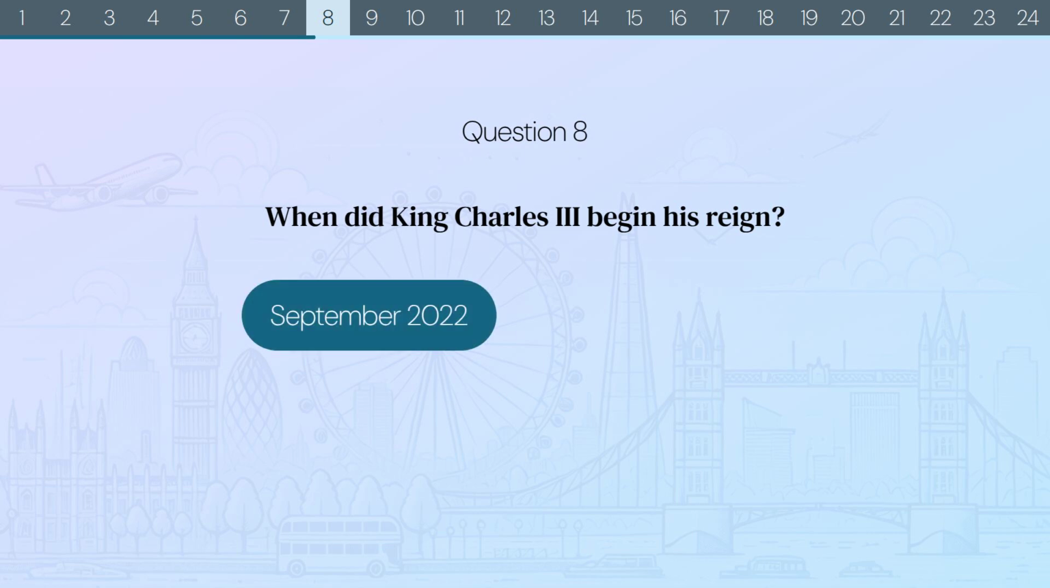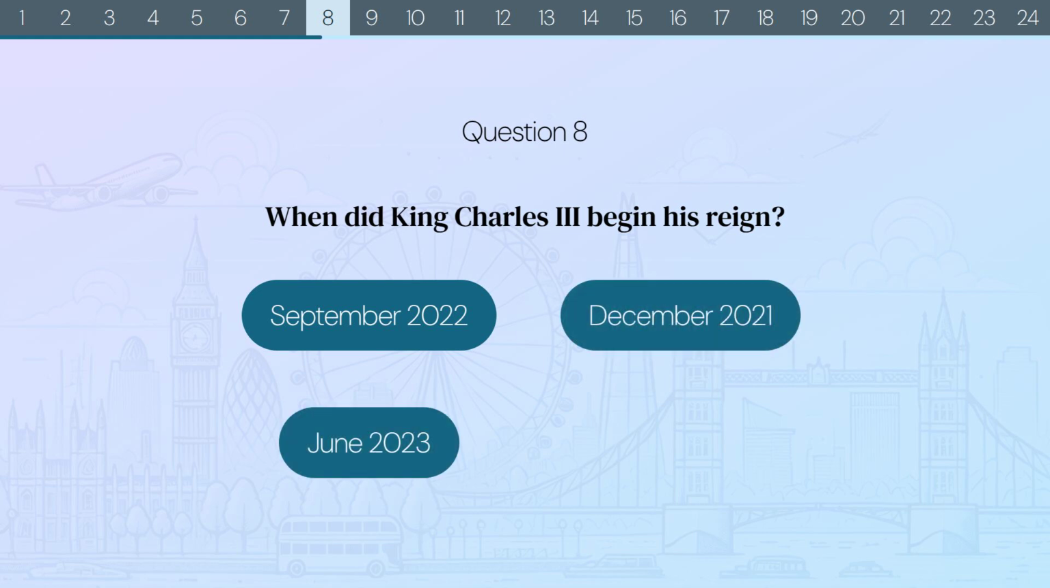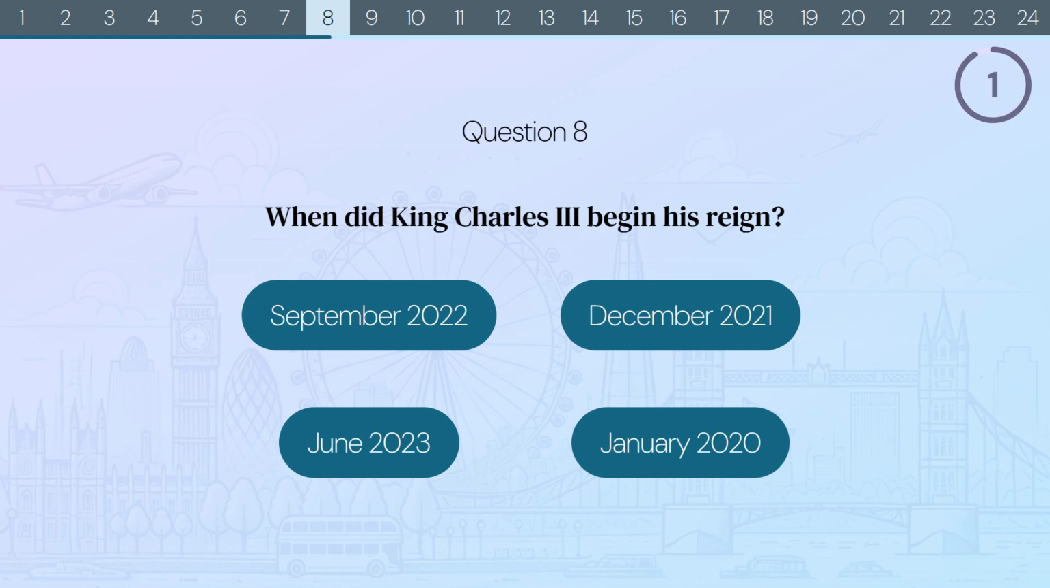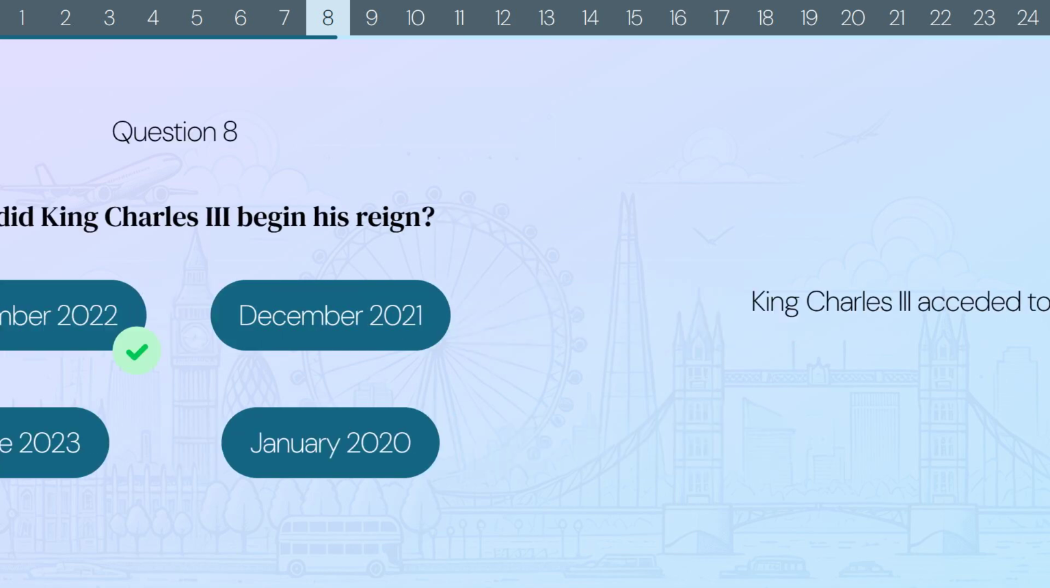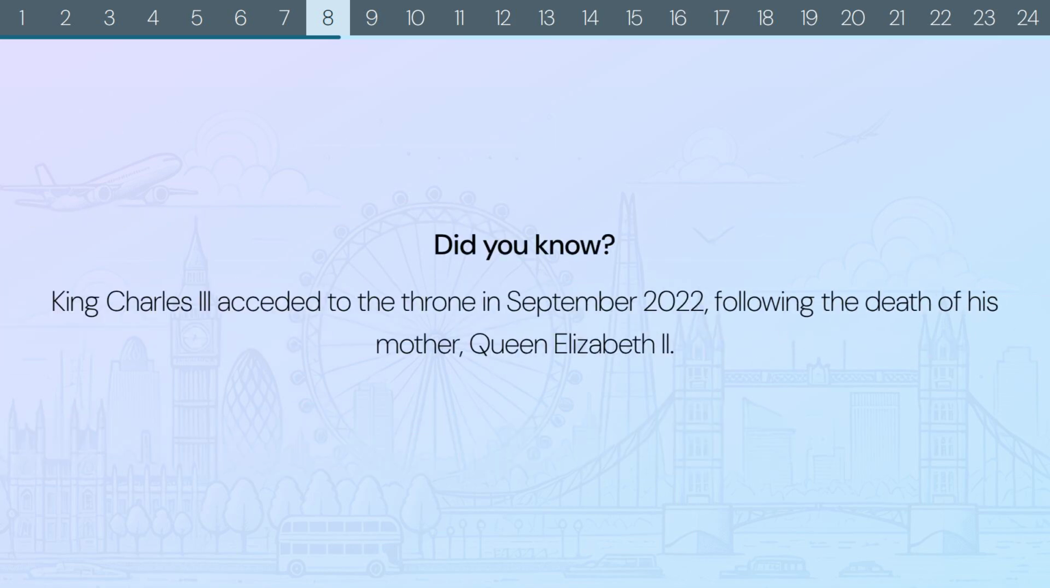Question 8. When did King Charles III begin his reign? September 2022? December 2021? June 2023? Or January 2020? The correct answer is September 2022. Did you know? King Charles III acceded to the throne in September 2022, following the death of his mother, Queen Elizabeth II.